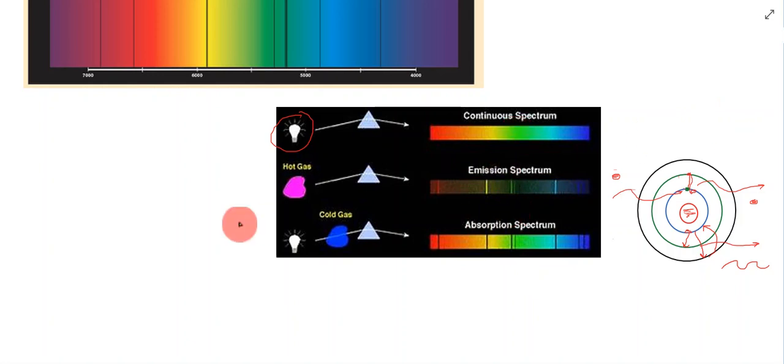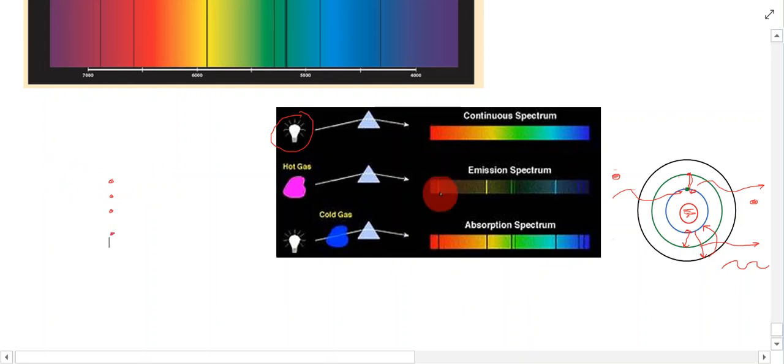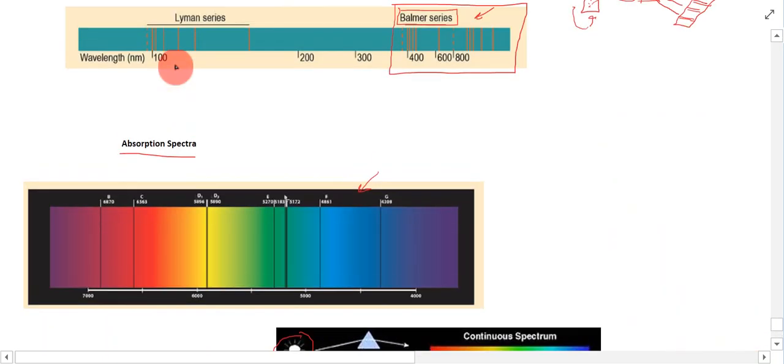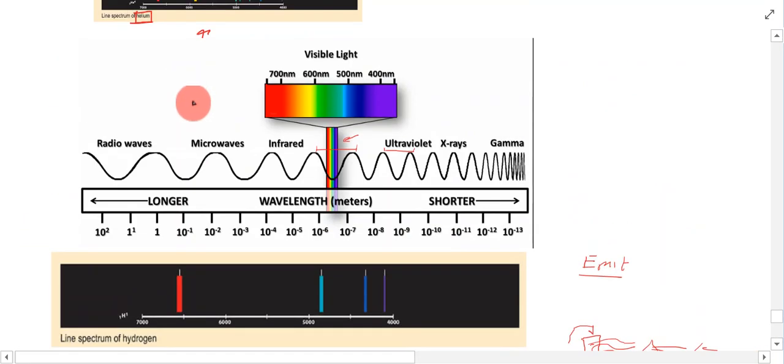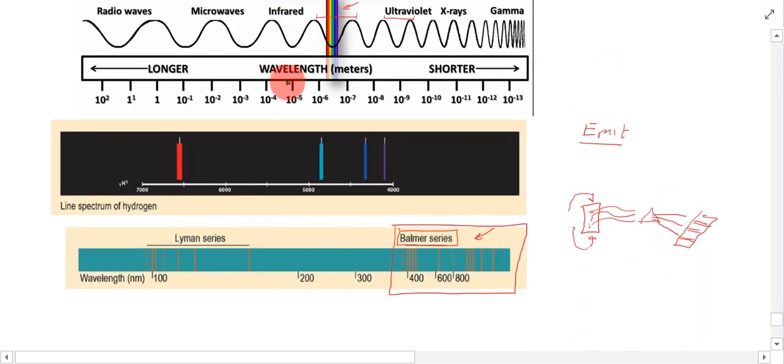So another way to think about it as well is, imagine these are hydrogen atoms, okay? And imagine I take, let's say, this wavelength of light, which is related to the color red. This wavelength will be roughly about 700 nanometers.